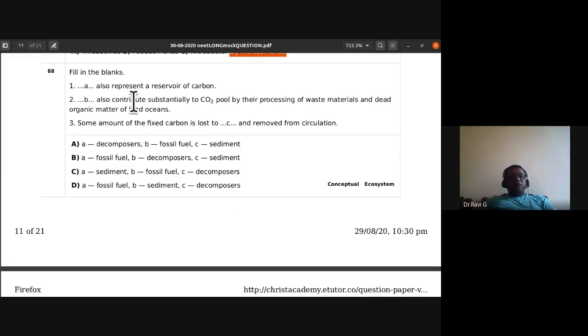Fill in the blanks. What comes in A? Also represent a reservoir of carbon. So what is it? Fossil fuel. Dash also contributes substantially, decomposers come there. Some amount of the fixed carbon dioxide is lost to sediment and removed from circulation. So B is right. 88th, B is the right choice.